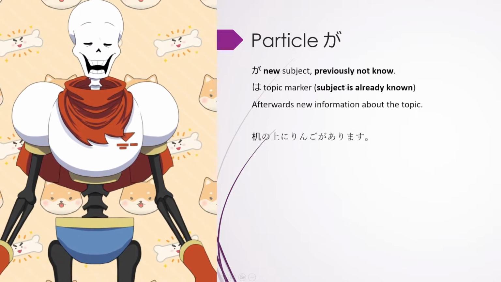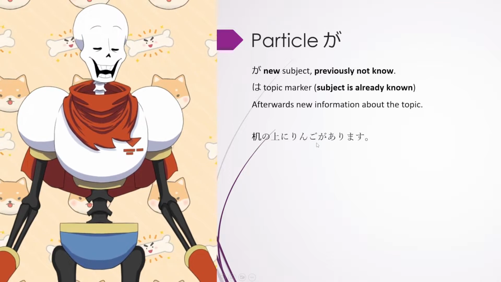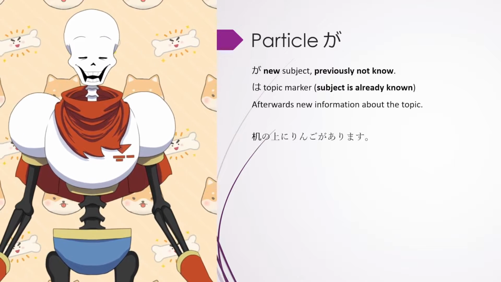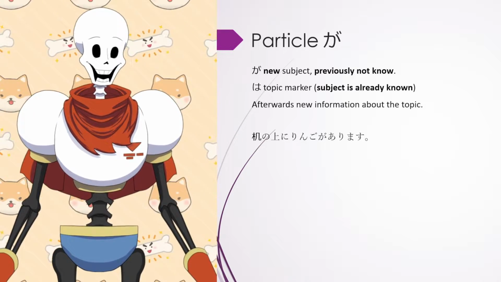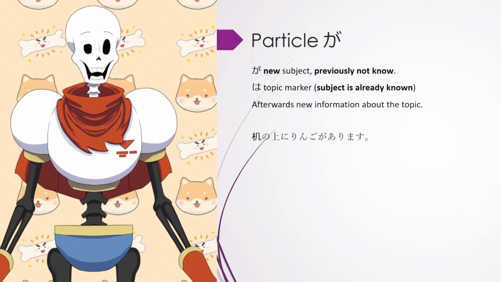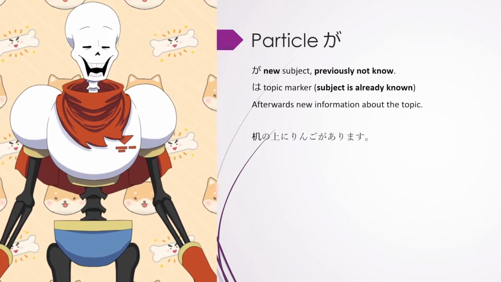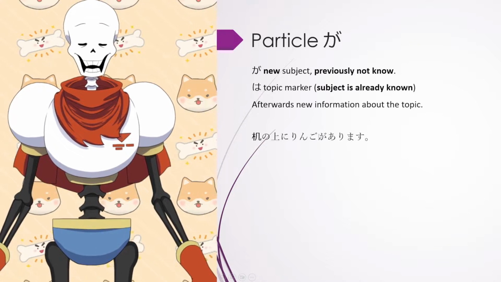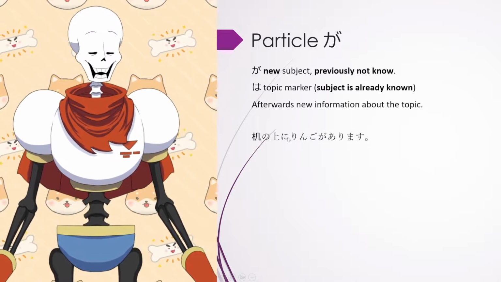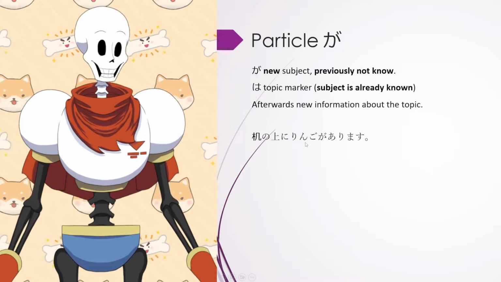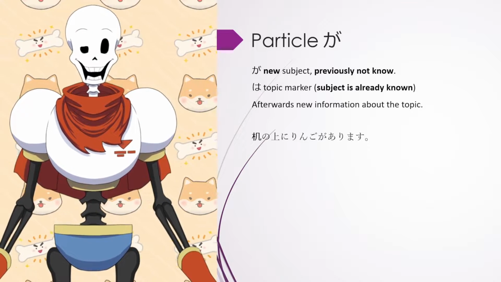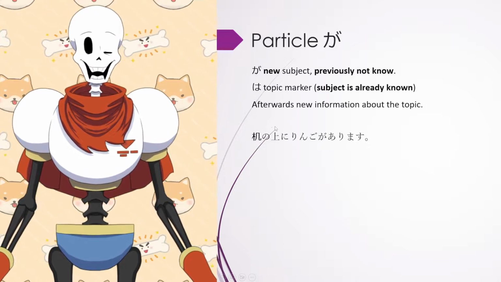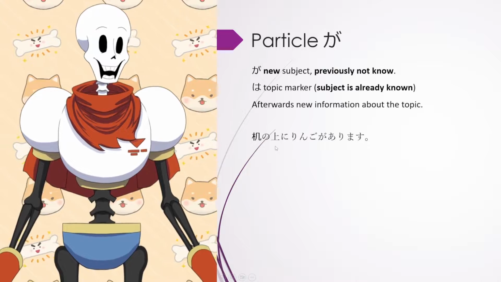So we learned ga marks a new subject, so that means ringo was something which was previously not known. But usually Japanese sentences have 2 parts, a part which has new information and a part which has known information. So we know that ga marks a new subject, which means everything else must be known. The place where the apple is basically known. 机の上に is the known information.